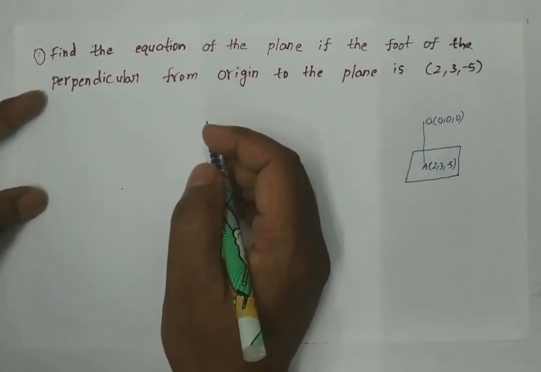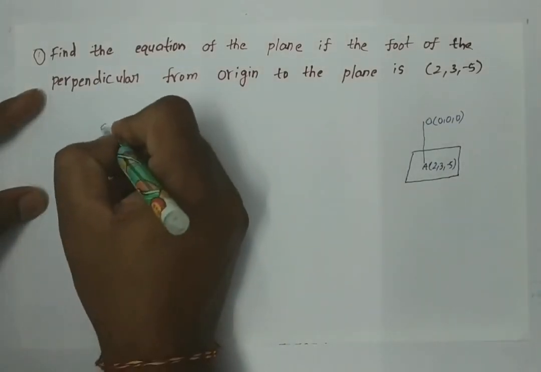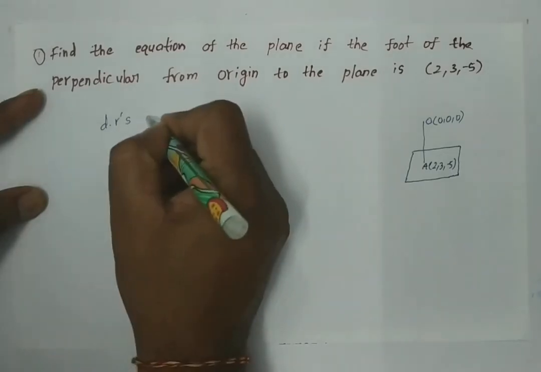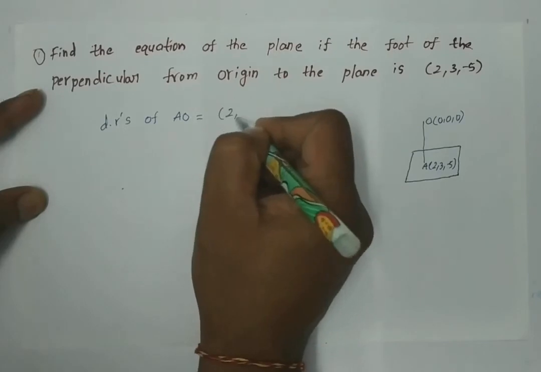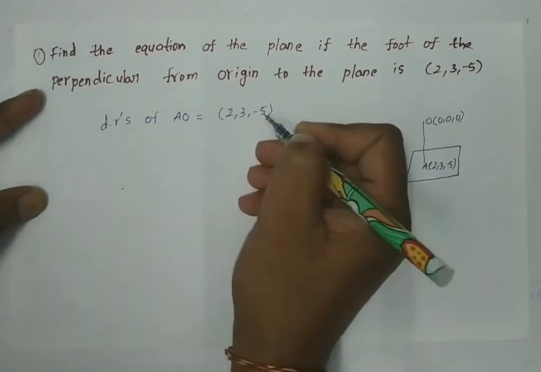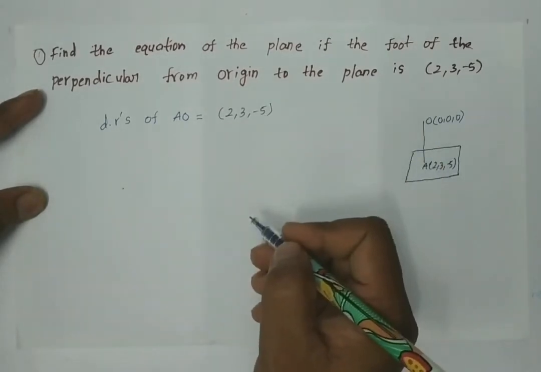Then the direction ratios of AO are 2, 3, minus 5. Already we know the formula for finding direction ratios of the line joining the points x1, y1, z1 and x2, y2, z2.